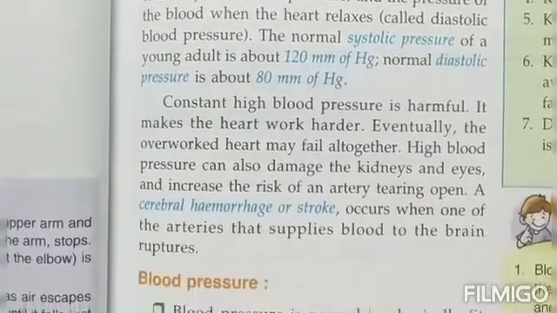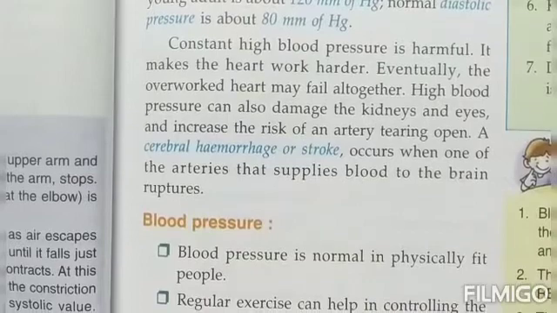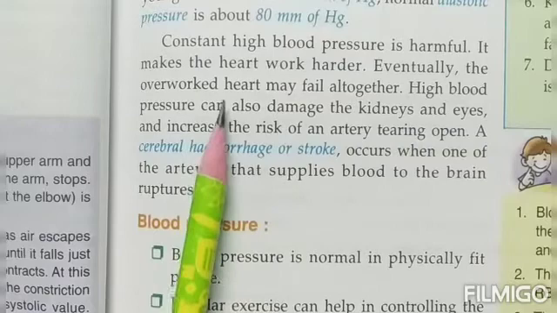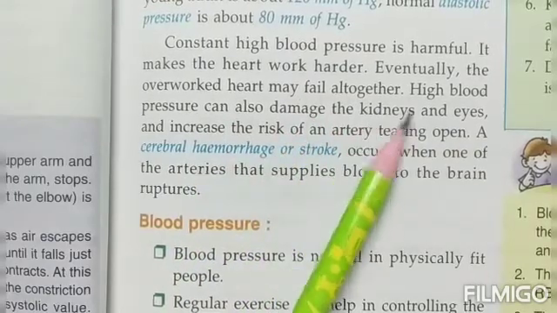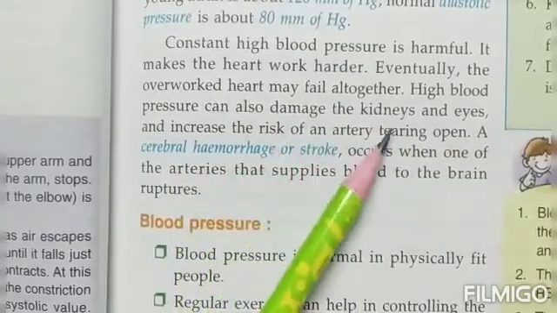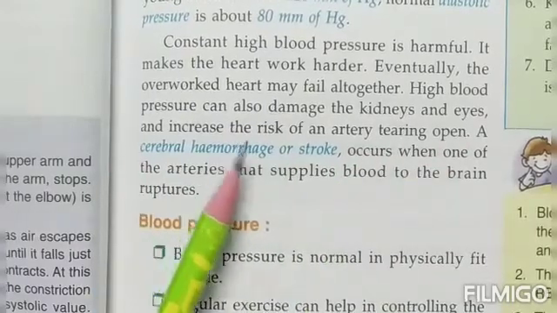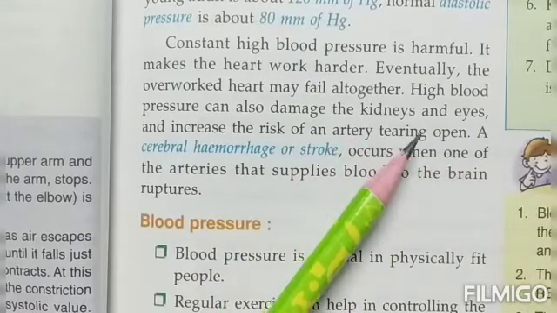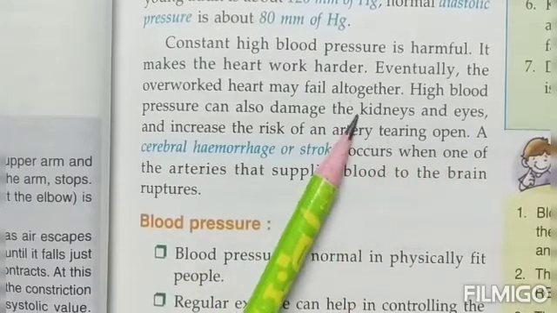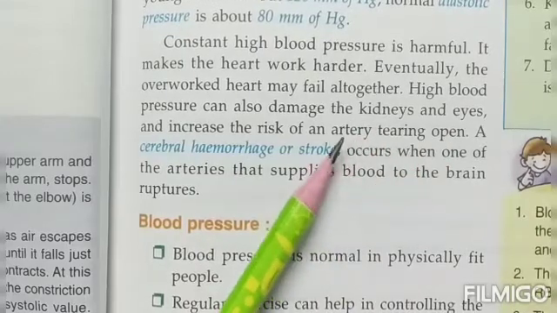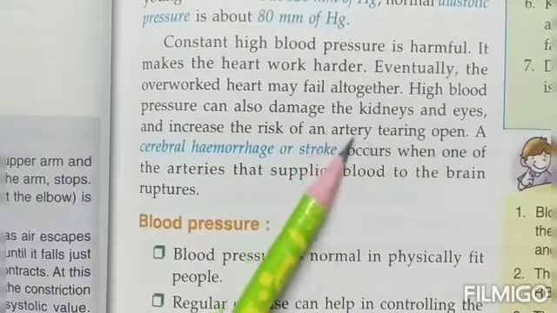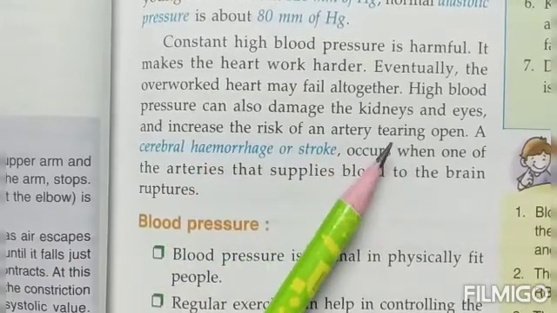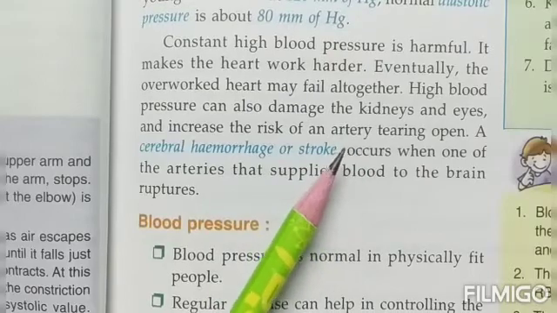Constant high blood pressure is harmful as it makes the heart work harder. Eventually, the overworked heart may fail altogether. High blood pressure can also damage the kidneys, eyes, and can increase the risk of an artery tearing open. That means if there is a lot of high blood pressure, children, then the kidneys get affected, the eyes get affected, and at times if the blood pressure is too much, then the arteries that are carrying the blood might even tear open. That means they can blast out, they can open up, they can get damaged.